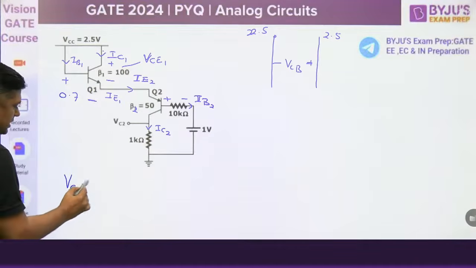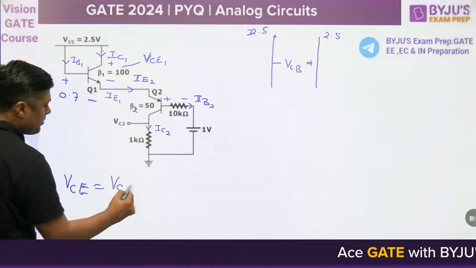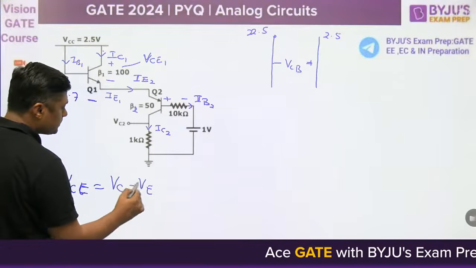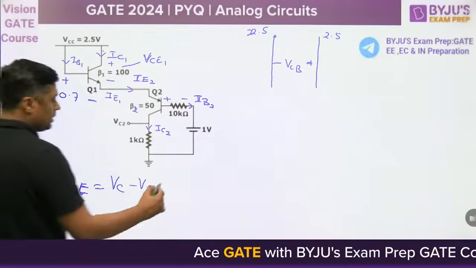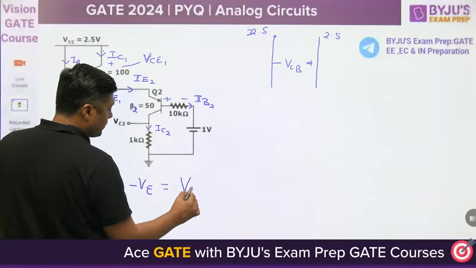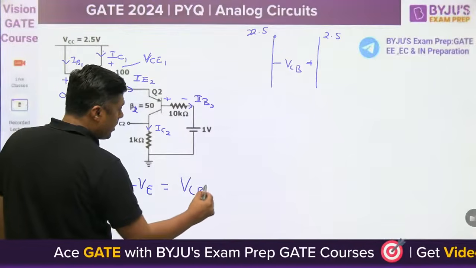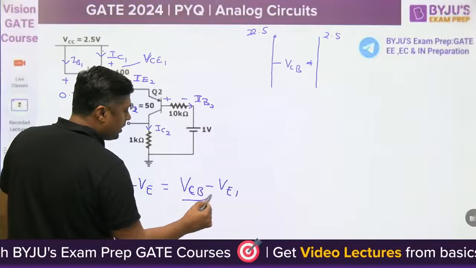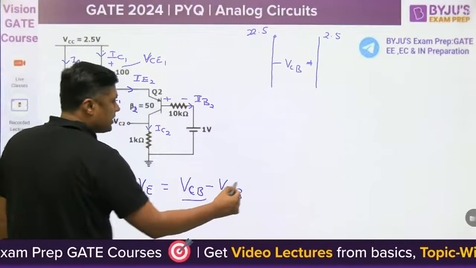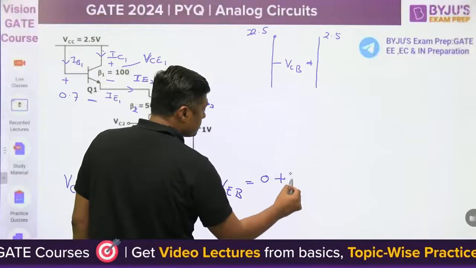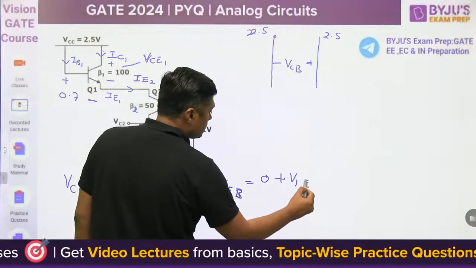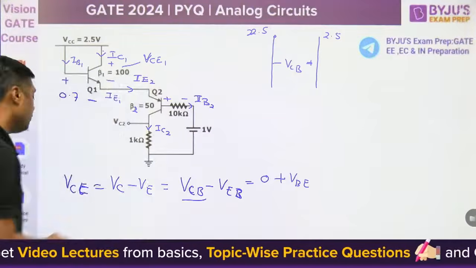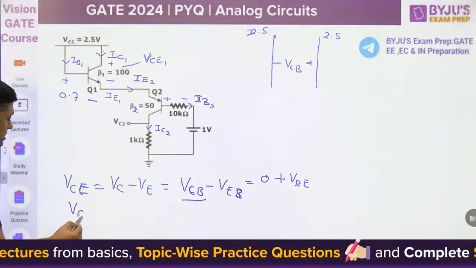So VCE, you can write VC minus VE, and you can write it like that: VCB minus VEB with respect to base. This is 0, and you can change the sign of this. Both are equal. So this VCE is 0.7.